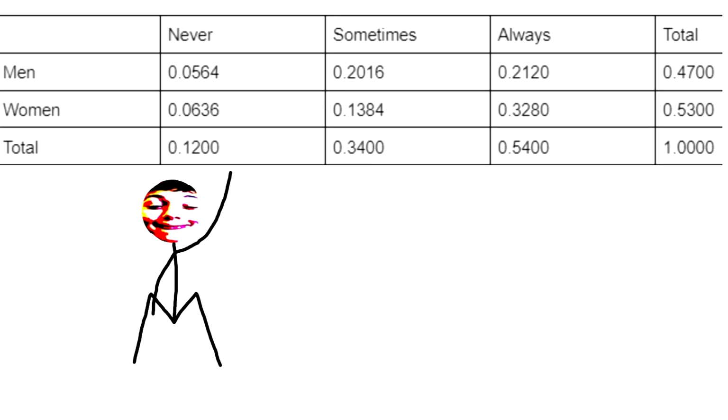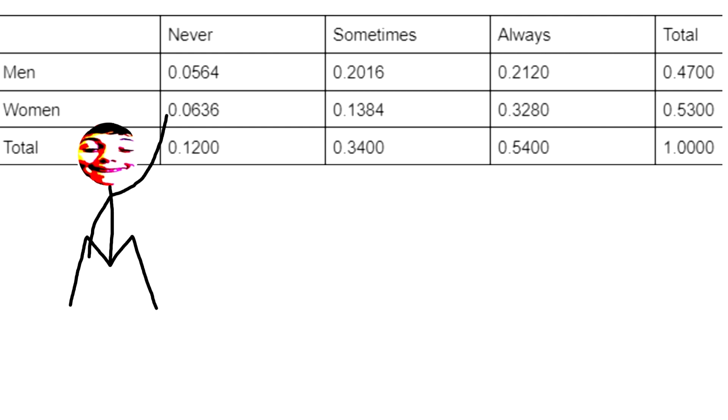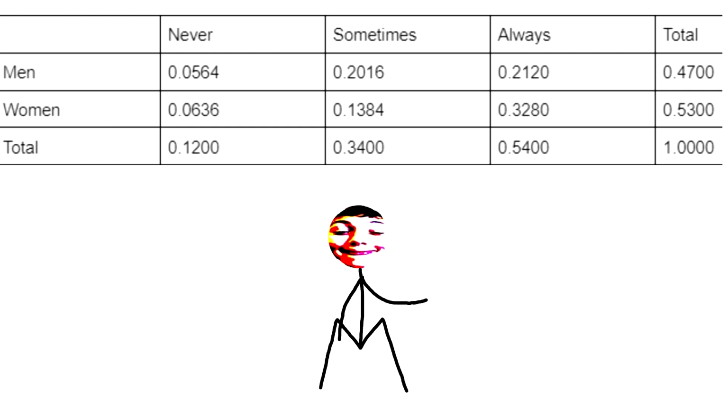The way to solve this question is pretty simple. The probability of someone never taking the correct dose of medicine as prescribed, 0.12, is equivalent to the probability that specifically a woman never takes the correct dose of medicine as prescribed, also 0.12. If you are paying attention, which I hope you are, you might have noticed that these two values are not, in fact, both 0.12. However, you do have to account for the total that it's out of.